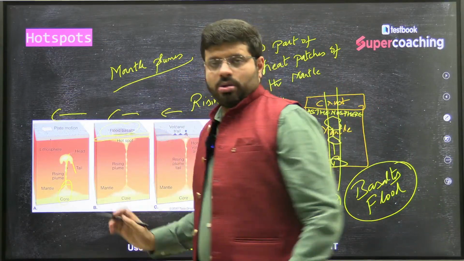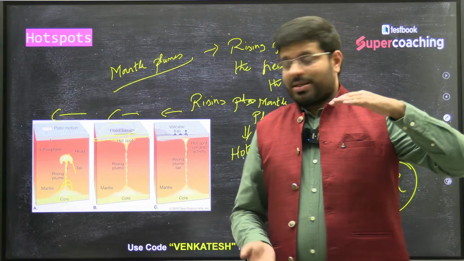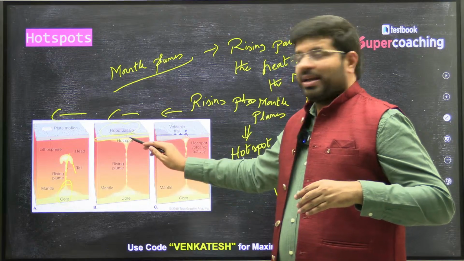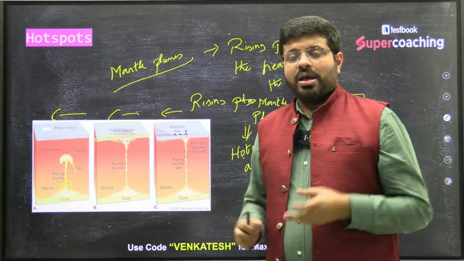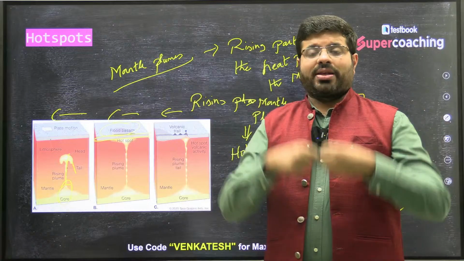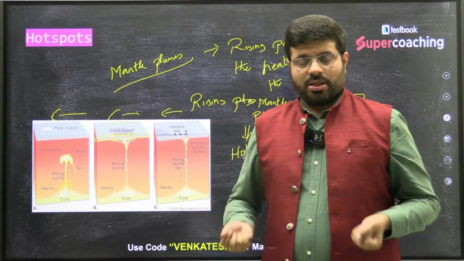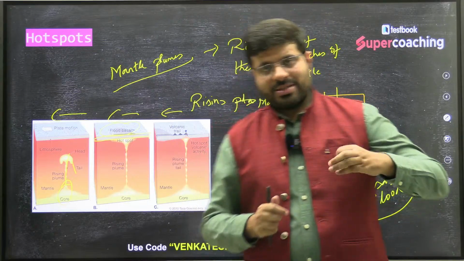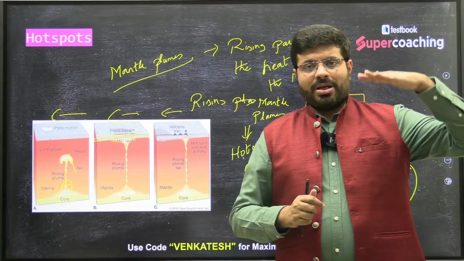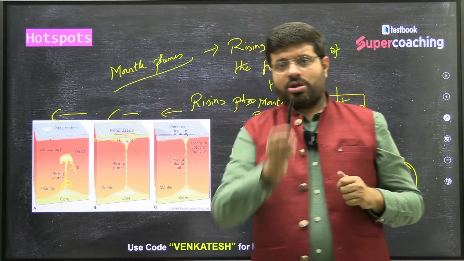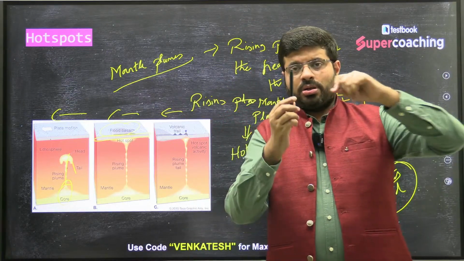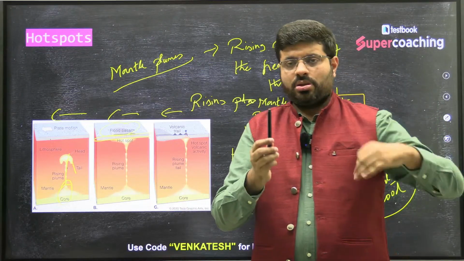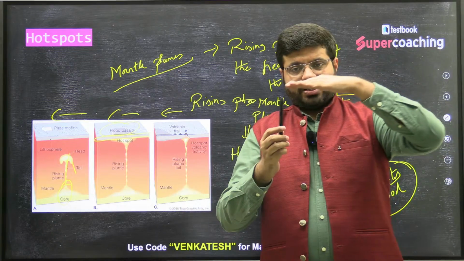Now, what is happening? When a mantle plume is rising and creating a hotspot on the Earth's surface, and the hotspot is releasing lava around the volcanoes, it creates a flood basalt. This flood basalt is not static because of the plate movement. For example, there is a hotspot creating some volcanoes here, and this process is continuous. And there is a plate which is moving like this.